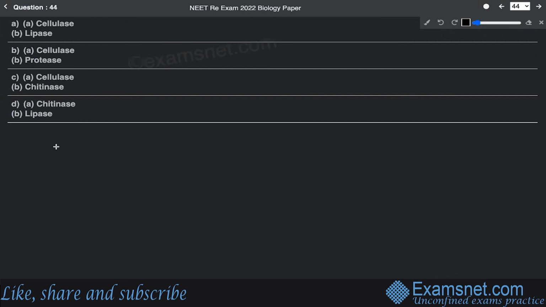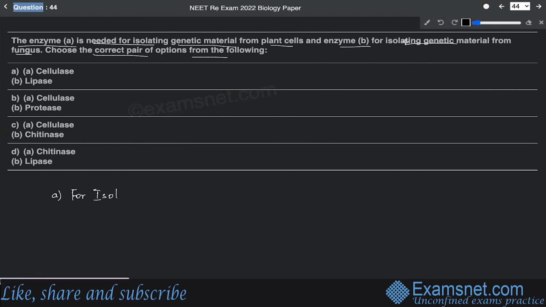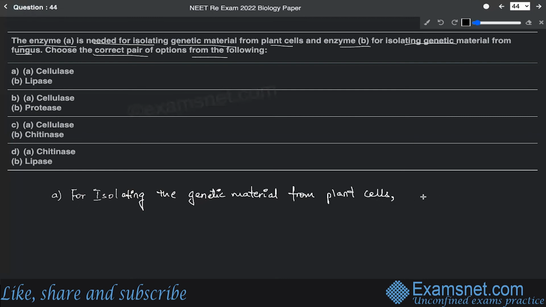So we can say that for isolating the genetic material from plant cells, the enzyme needed is cellulase, because we know that the plant cell wall is composed of cellulose.